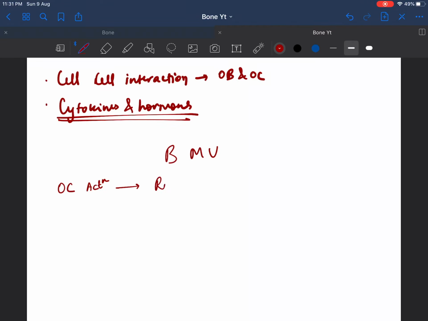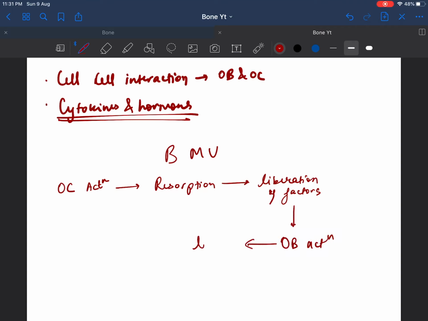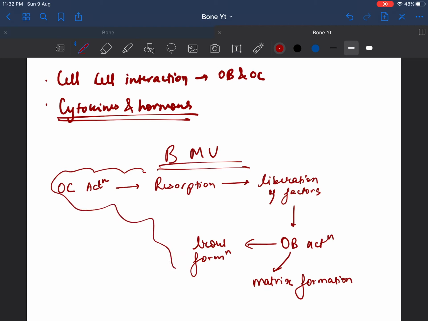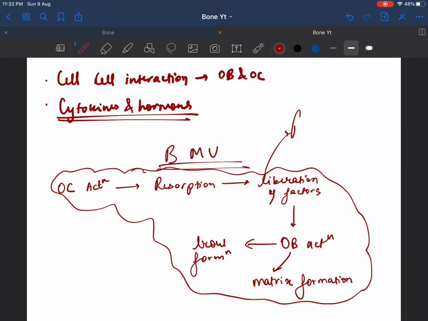This will lead to resorption. This will lead to liberation of different factors, which will lead to osteoblast activation, which will lead to bone formation, and also the matrix formation, to be very precise. So all these events are occurring in our bone every day, and this process is known as remodeling.